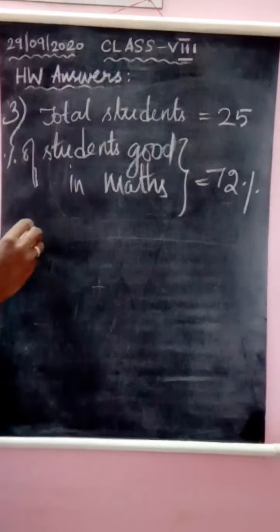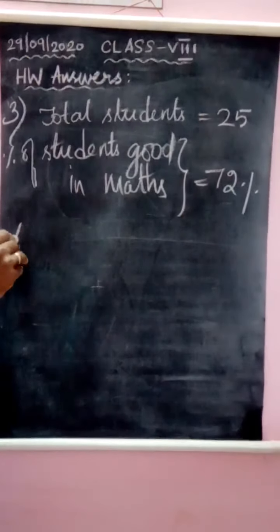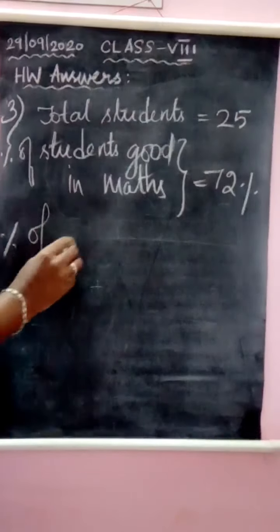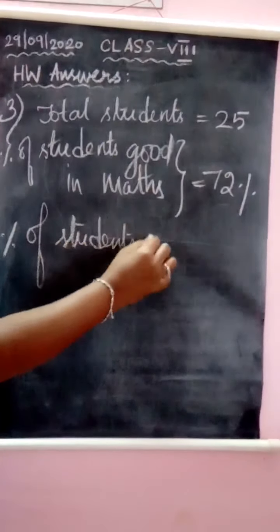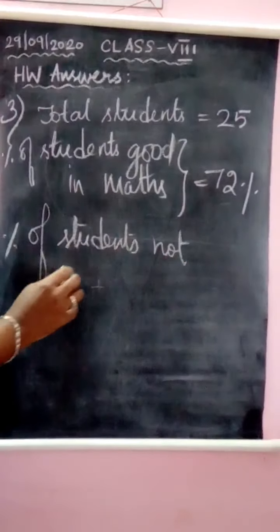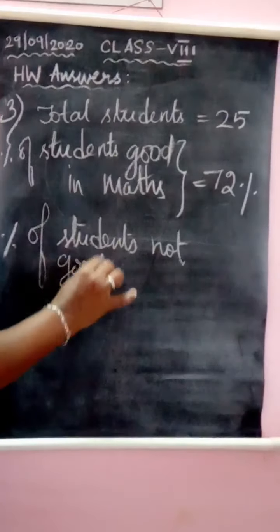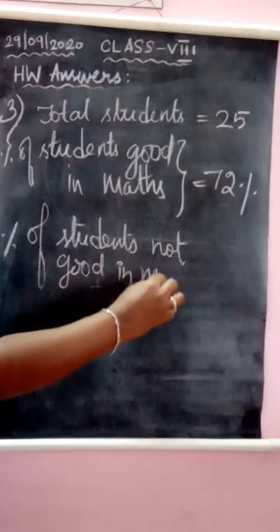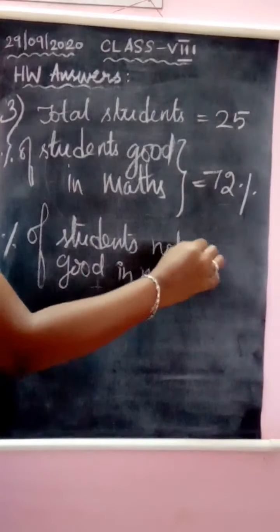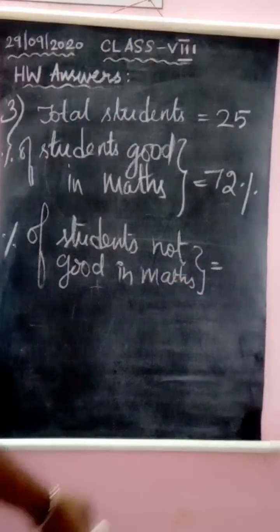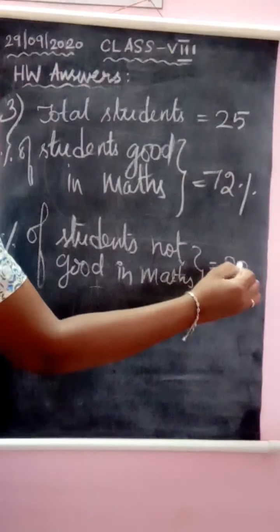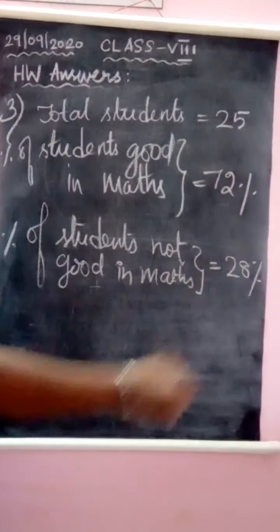Now we have to find the percentage of students not good in maths. Okay, so what is that? It is nothing but 100 minus 72, which is 28%.